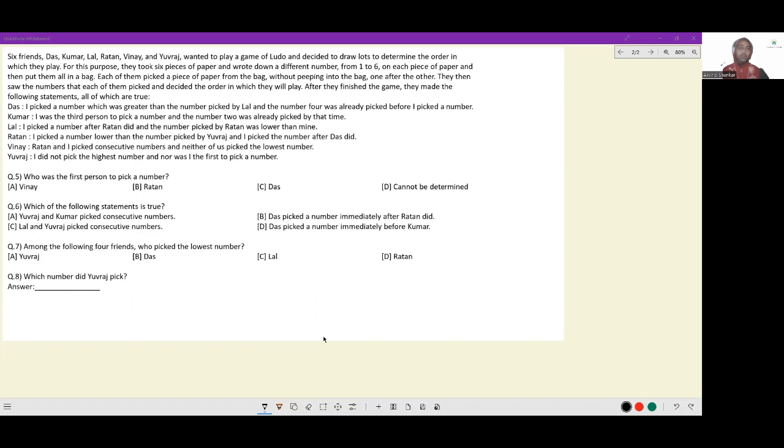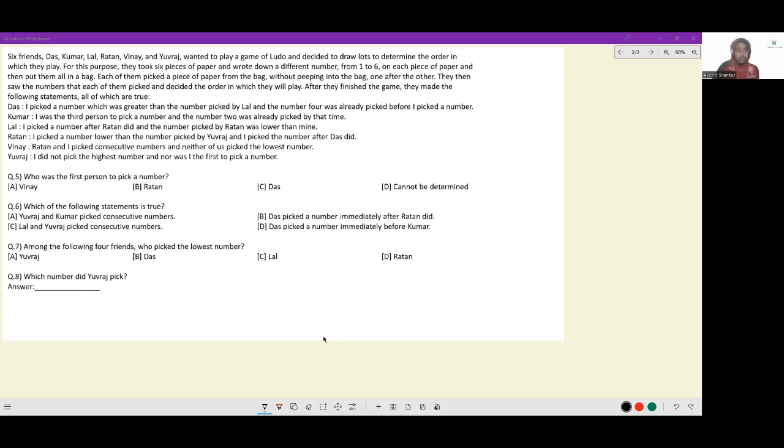Each of them picked a piece of paper from the bag without peeping into the bag one after the other. Okay. So basically, what they're telling us is the selection of order was entirely random. They then saw the numbers that each of them picked and decided the order in which they will play. After they finished the game, they made the following statements. Das made the statement: I picked a number which was greater than the number picked by Lal, and number 4 was already picked before I picked a number.